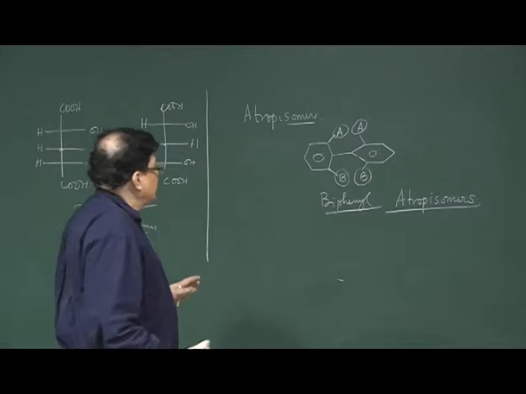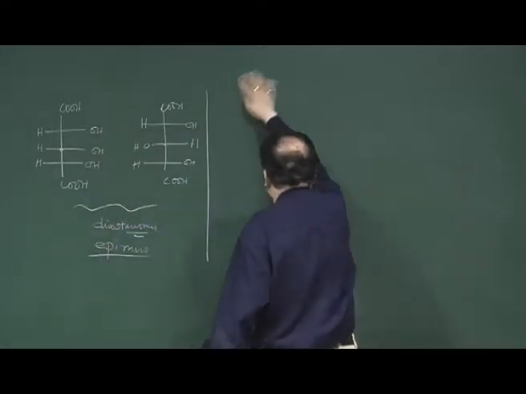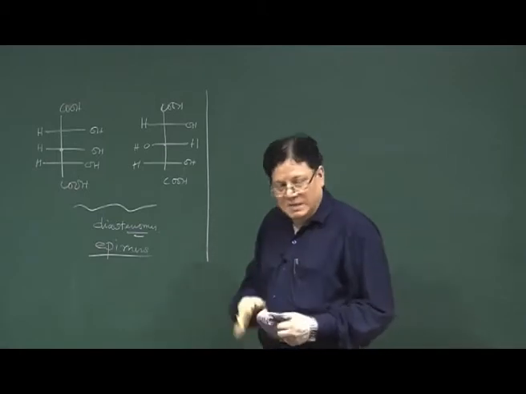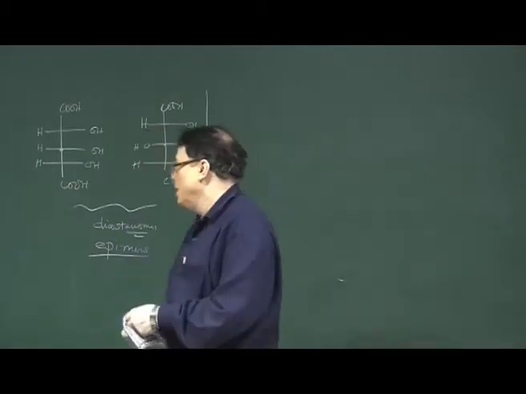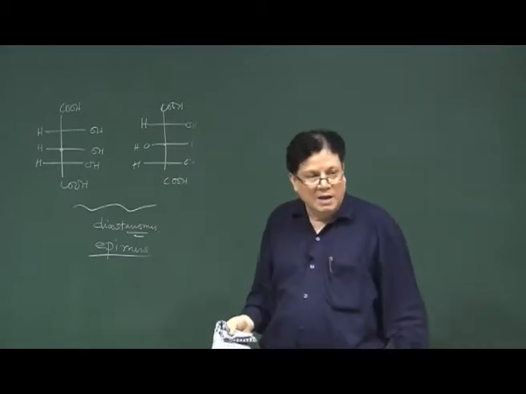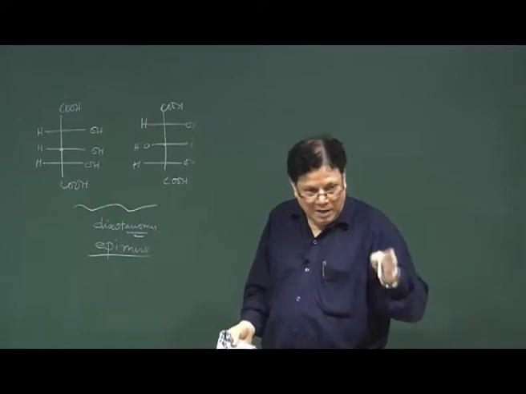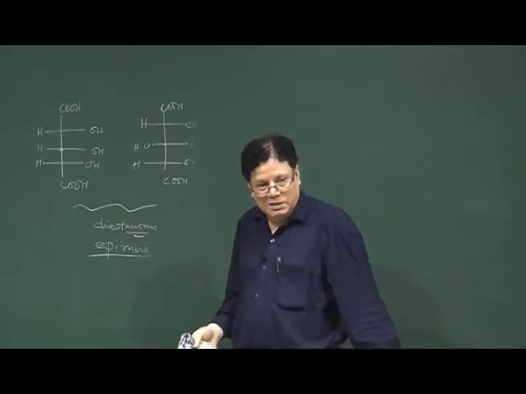So basically, in isomerism we have the homomers, which are basically the same molecules, then we have constitutional isomers, then stereoisomers, and in the stereoisomers we have different classes, enantiomers and diastereomers.